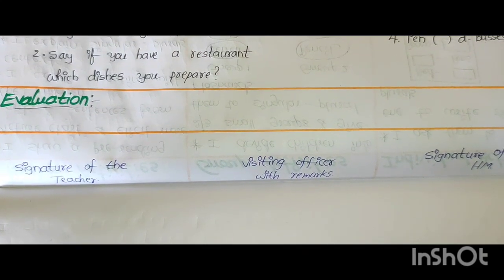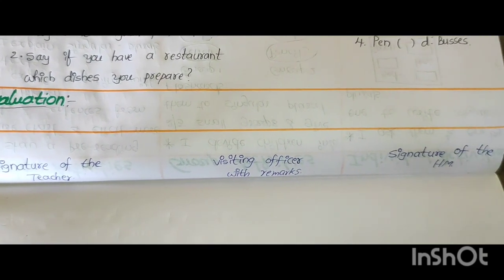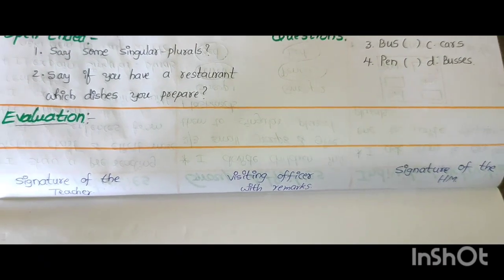Next one is evaluation while learning. Next, signature of the teacher, signature of the HM, visiting officer with remarks.